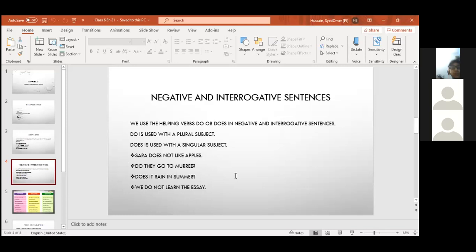Jamil listens to the teacher. Jamil does not listen to the teacher. Does Jamil listen to the teacher? Okay, I read newspaper. I do not read newspaper. Do I read newspaper? These are the three forms: positive, negative, and interrogative.